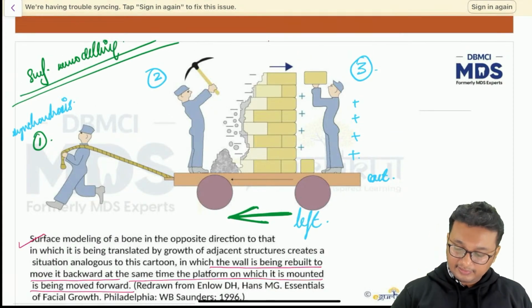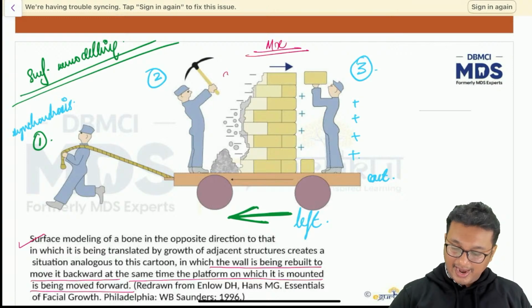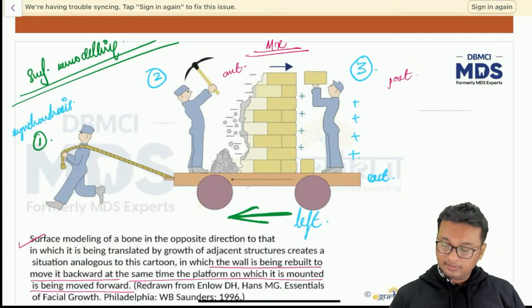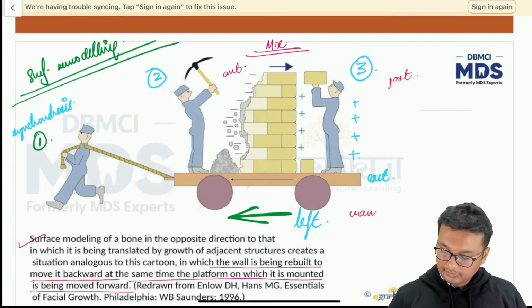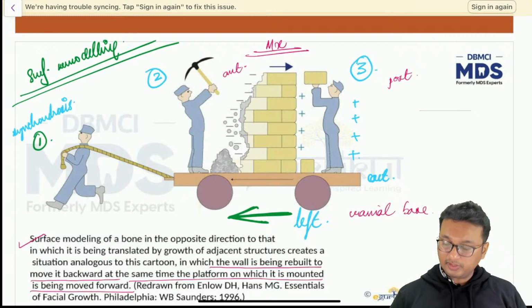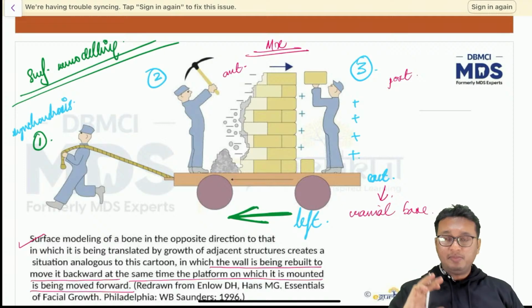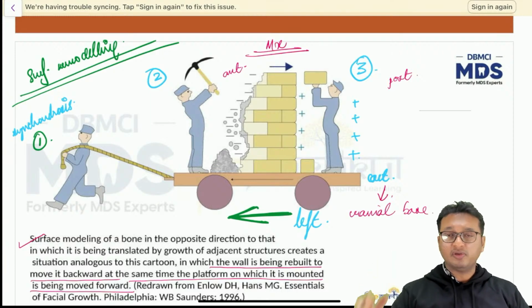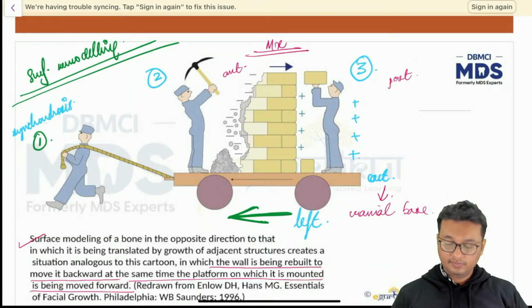Right? So this is the maxilla. This is the anterior surface of the maxilla. This is the posterior surface of the maxilla. And this is the cranial base. The cart is analogous to the cranial base, which is the primary pacemaker to keep it in check. The anterior surface of the maxilla is undergoing surface remodeling by selective resorption of the bone, and the posterior surface of the maxilla, that means at the tuberosity and hamular part of the maxillary region, is undergoing selective bone deposition. Okay.